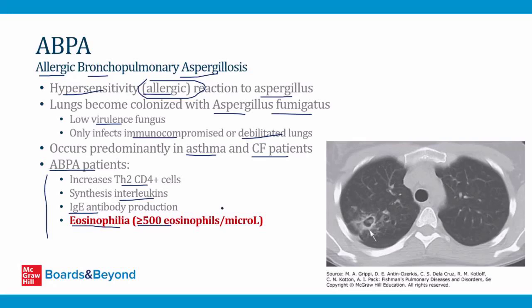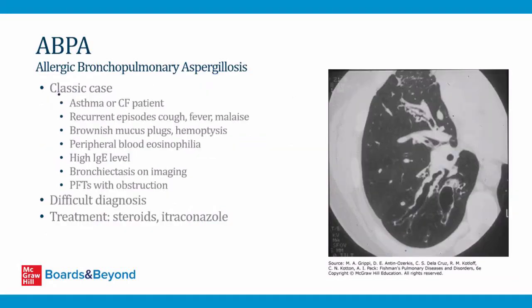So the classic case of ABPA that you want to be familiar with is going to be a case involving a patient with asthma or cystic fibrosis who has recurrent episodes of cough, fever, and malaise. These are the recurrent infections associated with bronchiectasis. They may also cough up mucus plugs or have hemoptysis. These are also things that go with bronchiectasis. They will most likely describe in the peripheral blood eosinophilia and a high IgE level. These are two criteria often used to make the diagnosis.